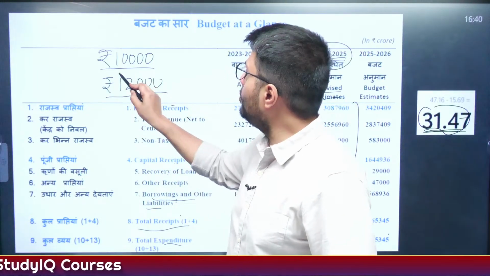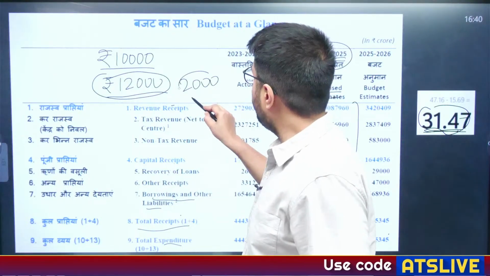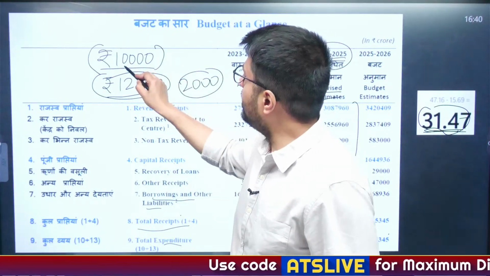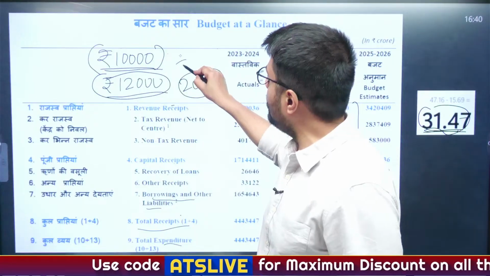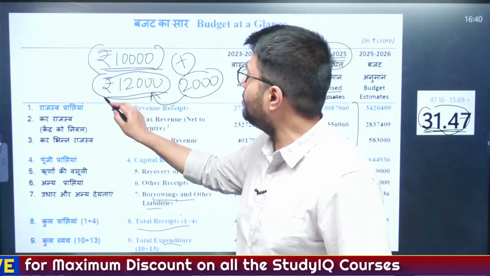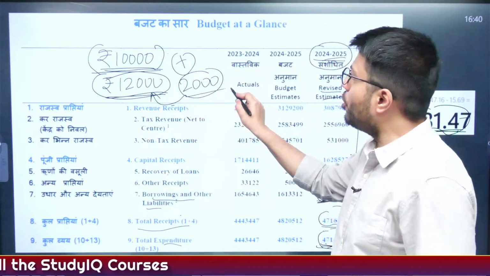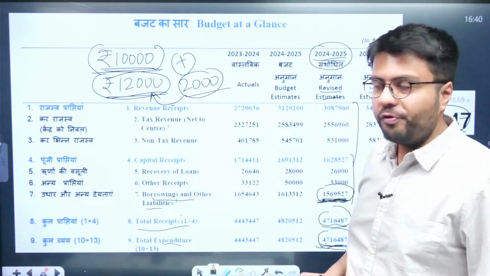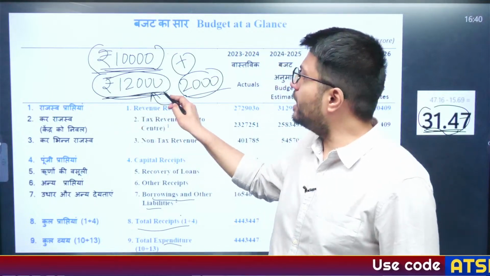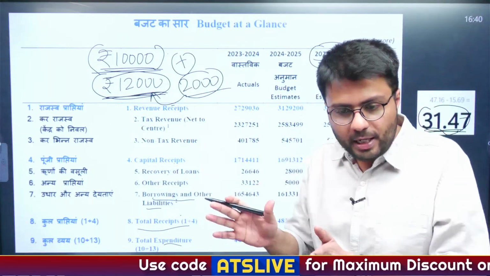So what will you do? You will borrow 2,000 extra rupees from your friend, and in addition to the 10,000 rupees provided by your father, your total expenditure in that month becomes 12,000 rupees. That is, you are getting 10,000 from your father and borrowing 2,000 rupees from your friend. Now you understand?